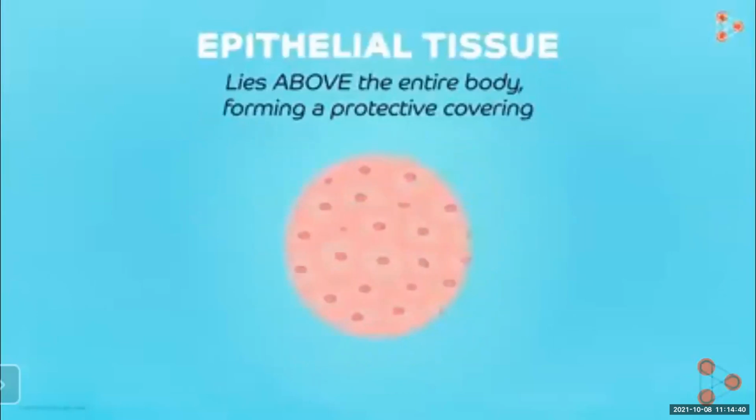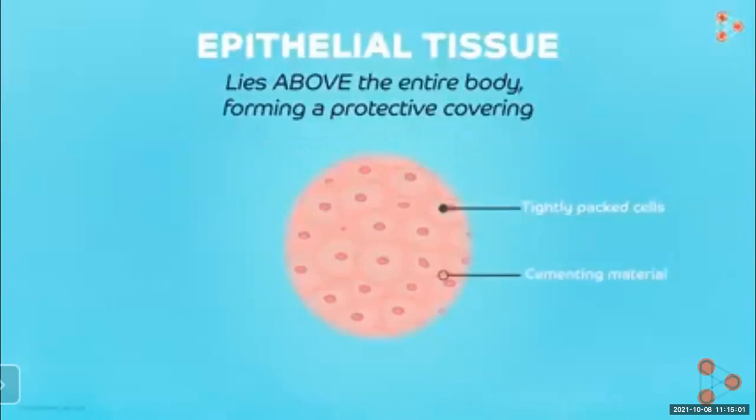This is the structure of an epithelial tissue. As it is for protection, they are continuous. They are tightly packed cells. There is no space in between.